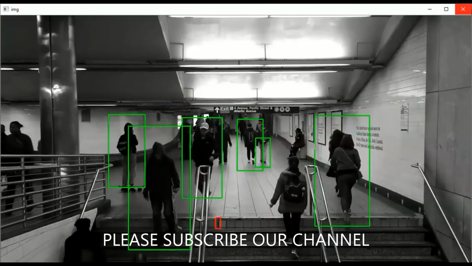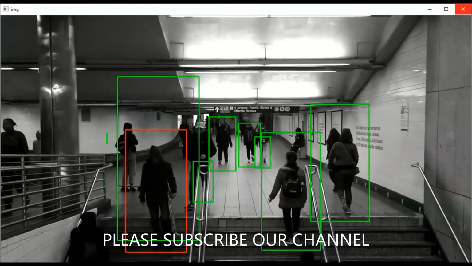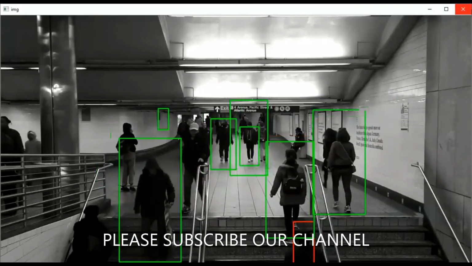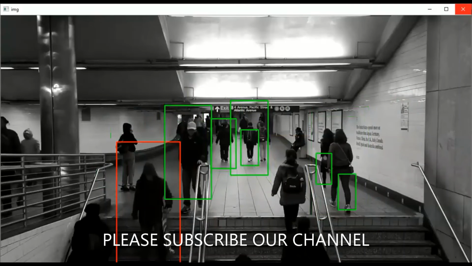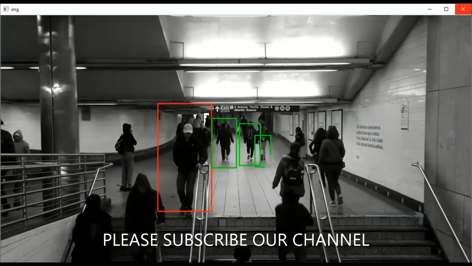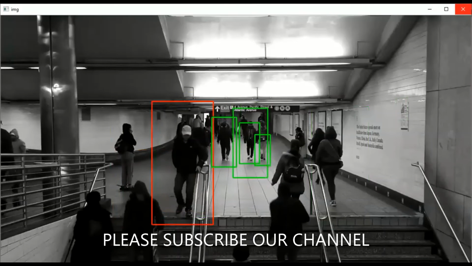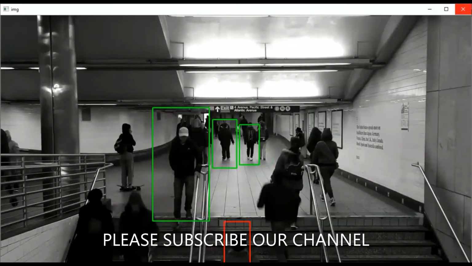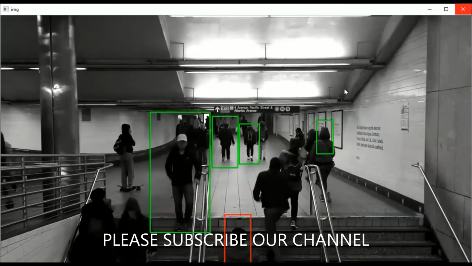Next is car detection. Car detection or vehicle detection is one of the widely used applications in machine learning. Here also we have one more model called haarcascade_car. Same thing I'm going to use here. Let me close this one. Just hit on Q.